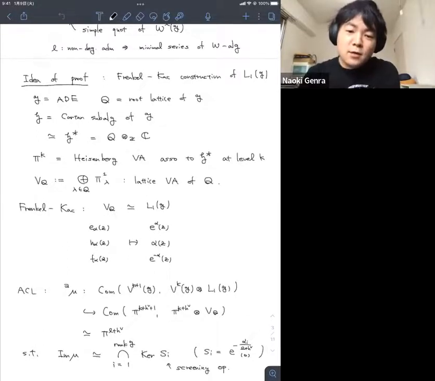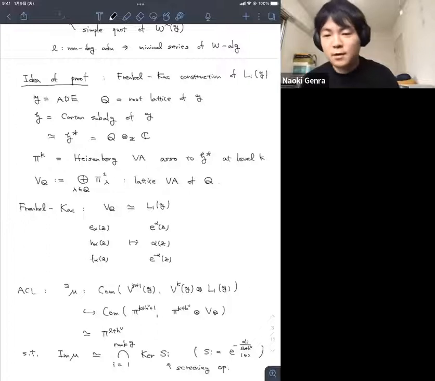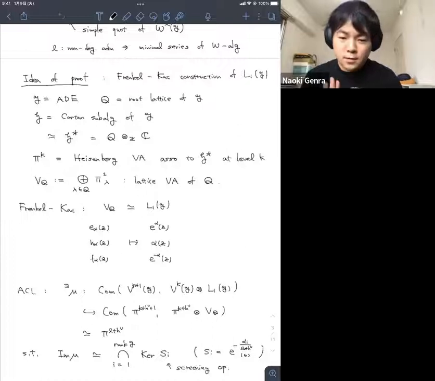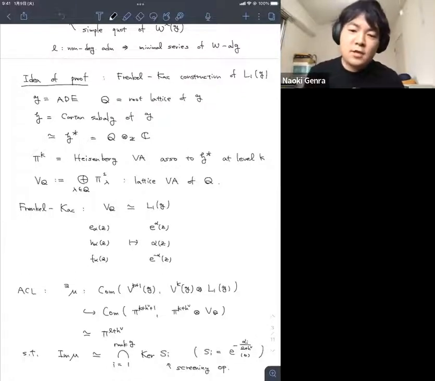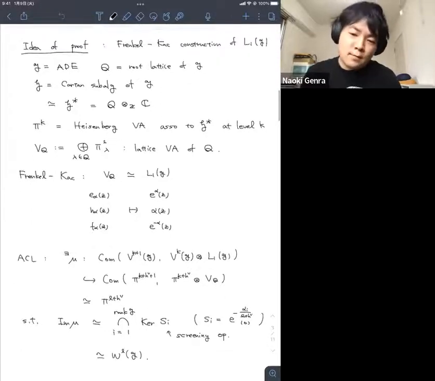And HCF says that the coset of the diagonal action of V^k(g) tensor L_1(g) is embedded in the Heisenberg coset of π_k tensor H-check tensor V_Q. I mean, the Heisenberg coset means that this π_k tensor lattice vertex algebra also becomes Heisenberg. They say that, first of all, a coset has a nice free field visualization. And also they say that the image of the embedding is characterized by the kernel of the screening operator, I mean the kernel of S_i.